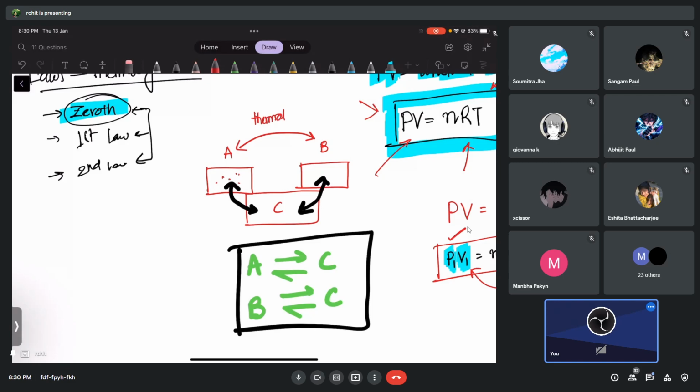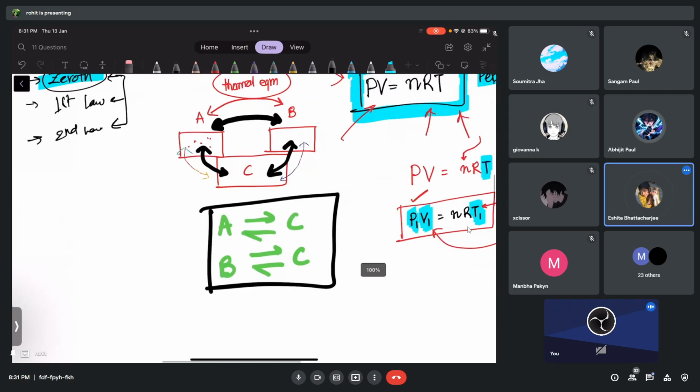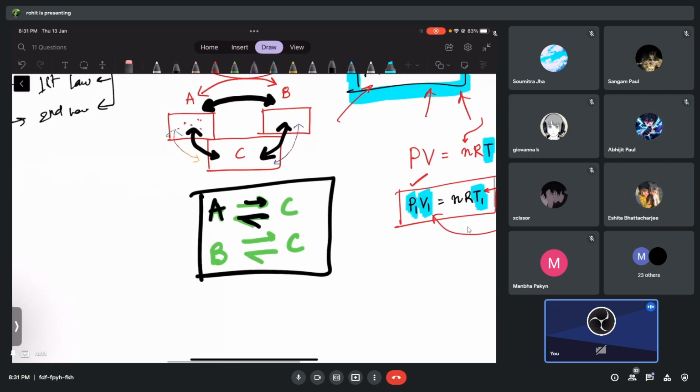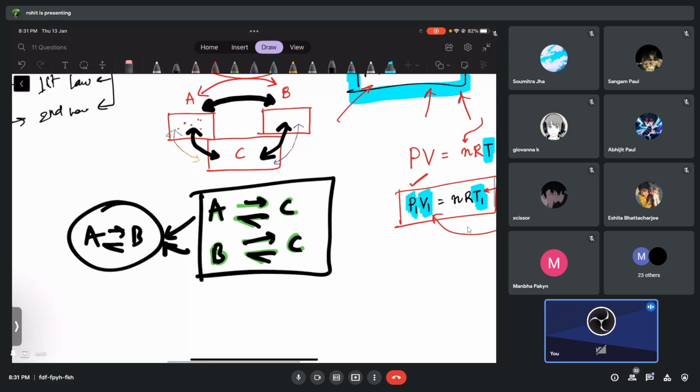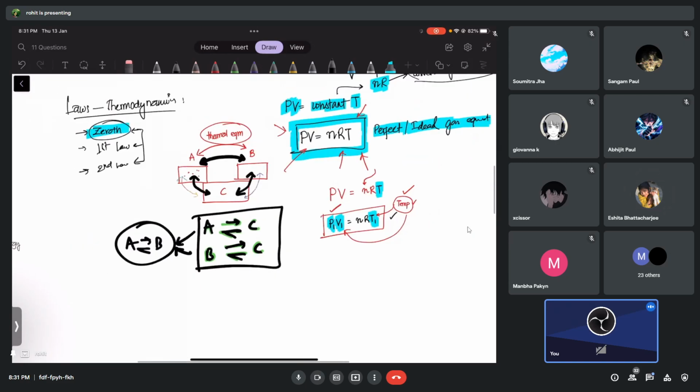Does it make sense? If A and C are not exchanging any heat, and B and C are also not exchanging heat, then automatically A and B must not exchange heat either. So A and B should be in thermal equilibrium with each other. I think you got the point.